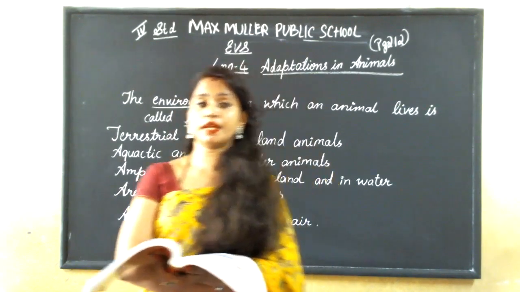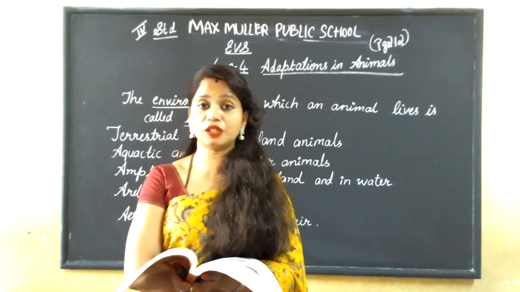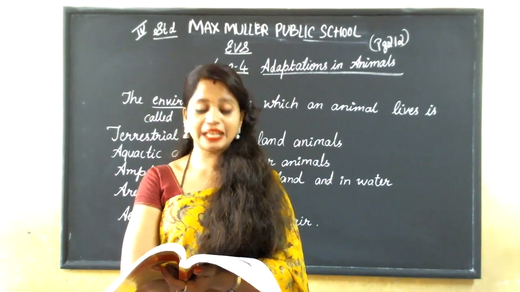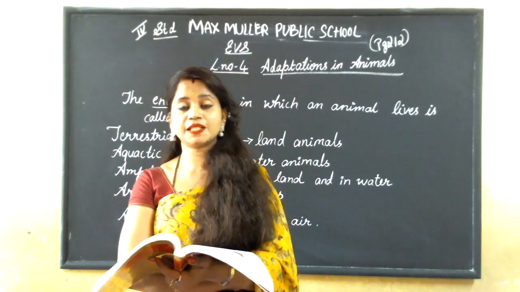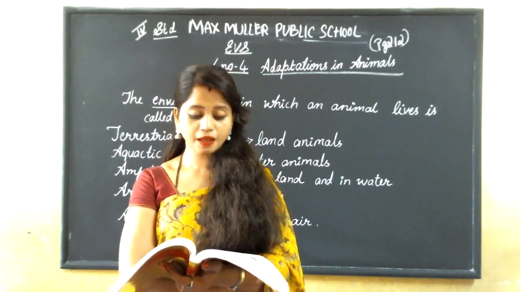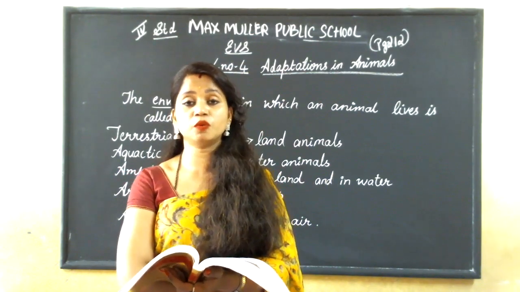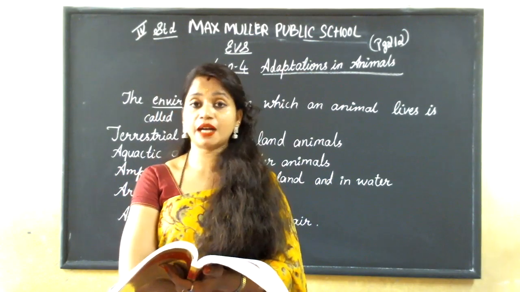And again, if that place becomes cold, it will move to another place. This is called migration. The birds that live here survive the cold, but when winter months come, they move from the cold place to warmer places to survive.